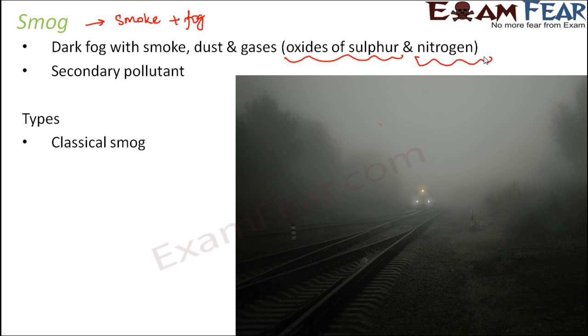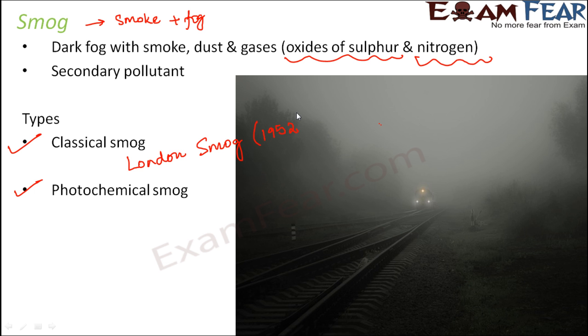Now there are two types of smog, classical smog and photochemical smog. So we are going to discuss these two types of smog in more detail. The classical smog is also known as the London smog, because the smog in London in 1952 had become quite famous, and from there that type of smog was called classical smog, and sometimes it is also referred to as the London smog.